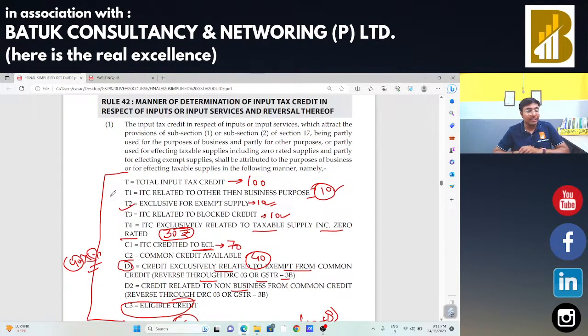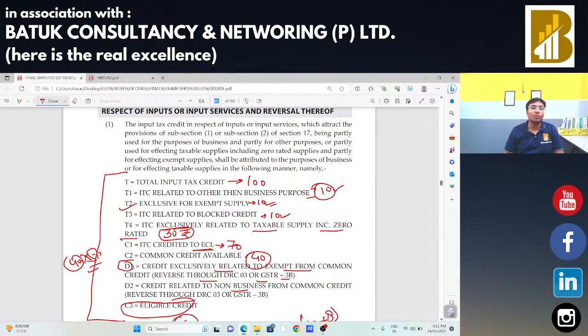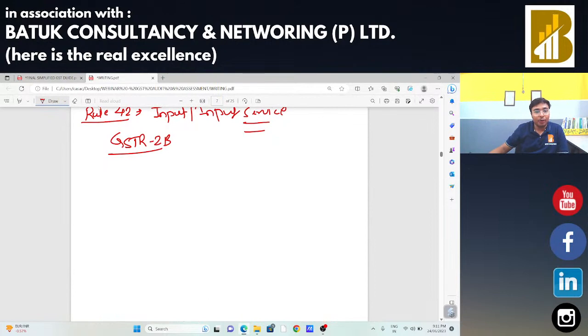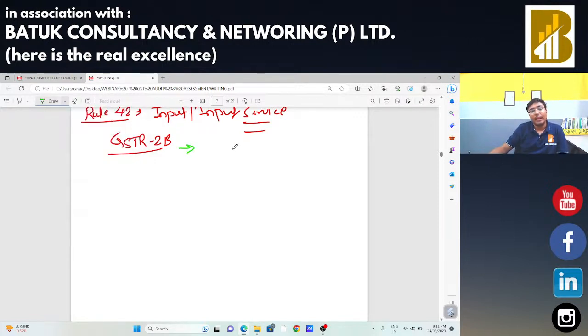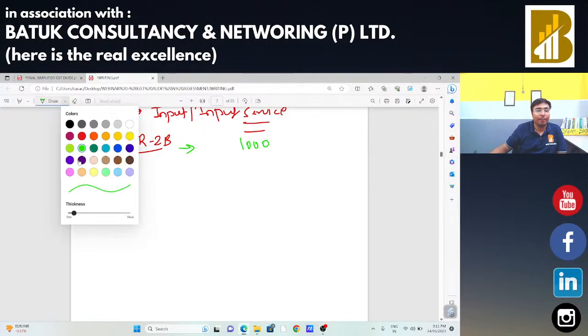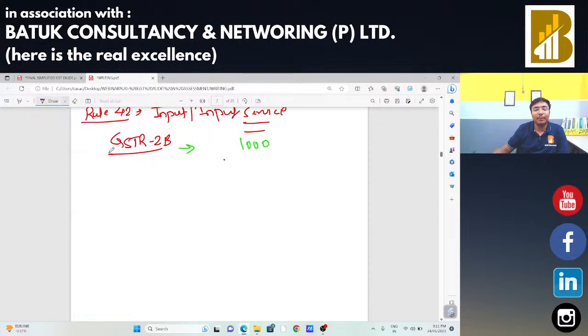Is that okay, Patilji? Your T2 and T4 is clear most probably. Now I am going to repeat that example so that it is more convenient for you. Suppose in GSTR it will be written that the total input tax credit which is available is 1000 rupees. Okay. Total input tax credit which is available is 1000 rupees.